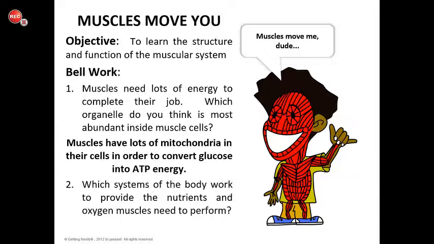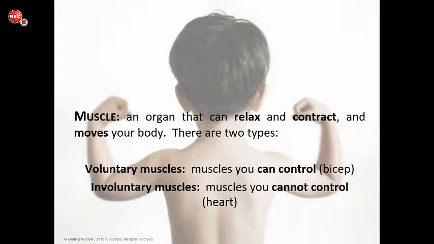Which systems of the body work to provide the nutrients and oxygen muscles need to perform? So, which body system? We've been talking about body systems. We've talked about the skeletal system, the integumentary system, now the muscular system. But what body system provides nutrients? What body system provides oxygen? We're going to dive more into these over the next 2 weeks, but we have our digestive, circulatory, and respiratory systems. So remember, as we go through this, we are filling in the blanks. The blanks are bolded on our PowerPoint.